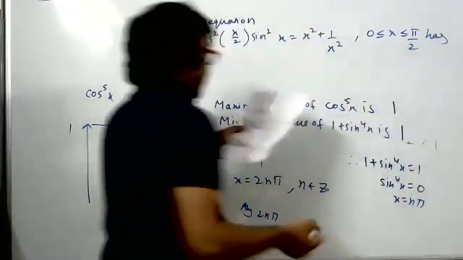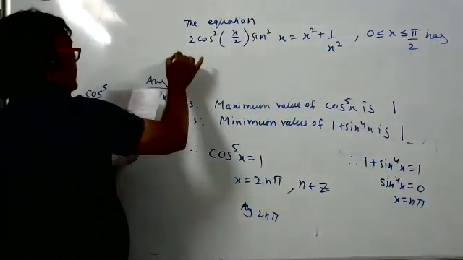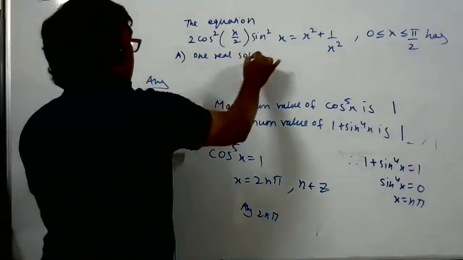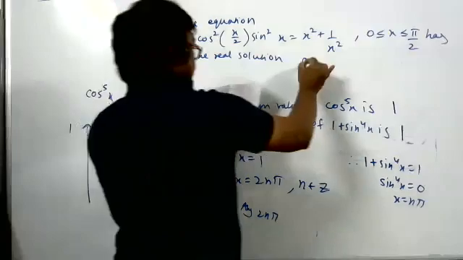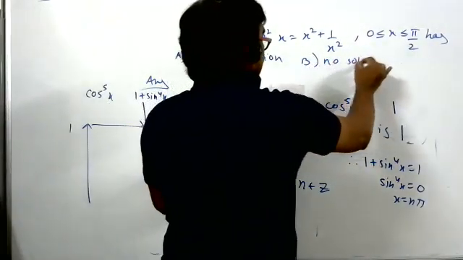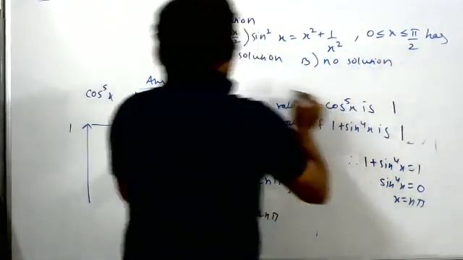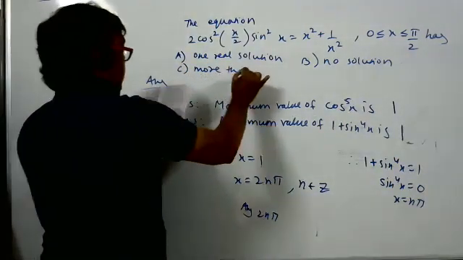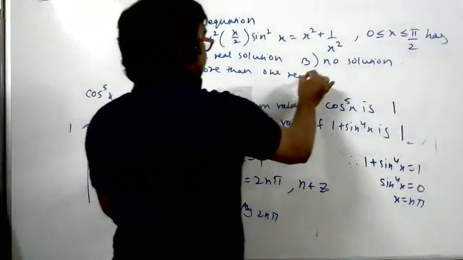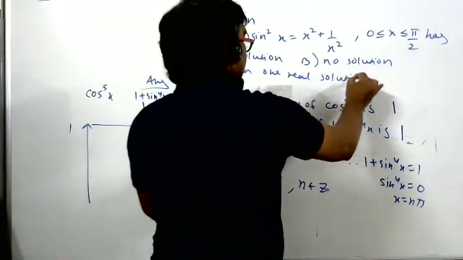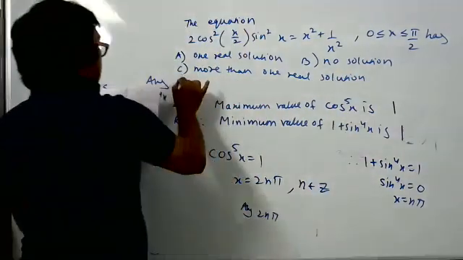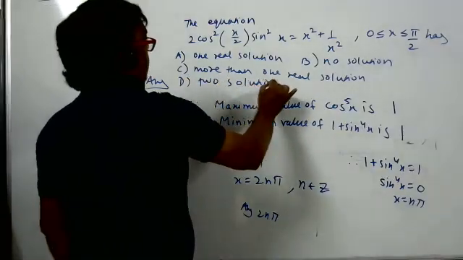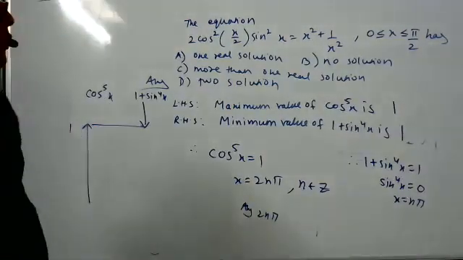Options: A, one real solution; B, no solution; C, more than one real solution; D, two solutions. This equation has how many solutions?